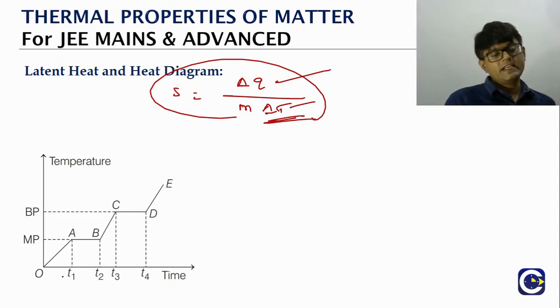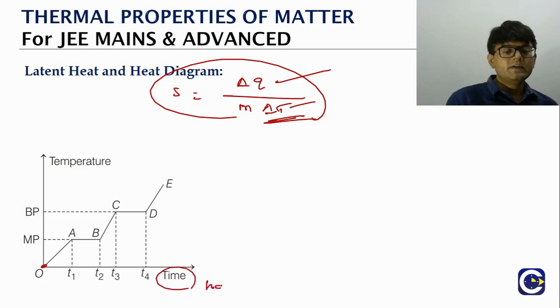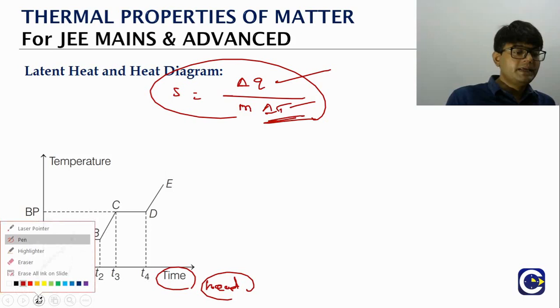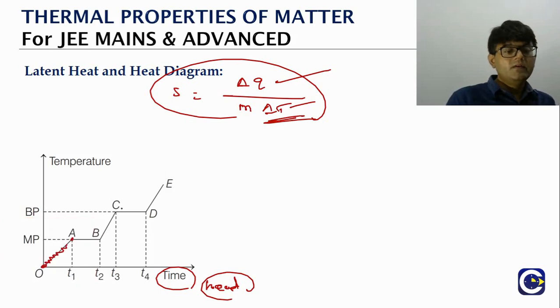So if you say, for example, start from some temperature, keep on giving heat. This is the time for which we are supplying the heat. We keep on giving the heat. So what we see is that the relation is a linear relation up to the substance reaching the melting point. So here you can observe one thing. What is happening? Once it is reaching the melting point, what we see is that we are supplying heat here, but temperature is not changing.